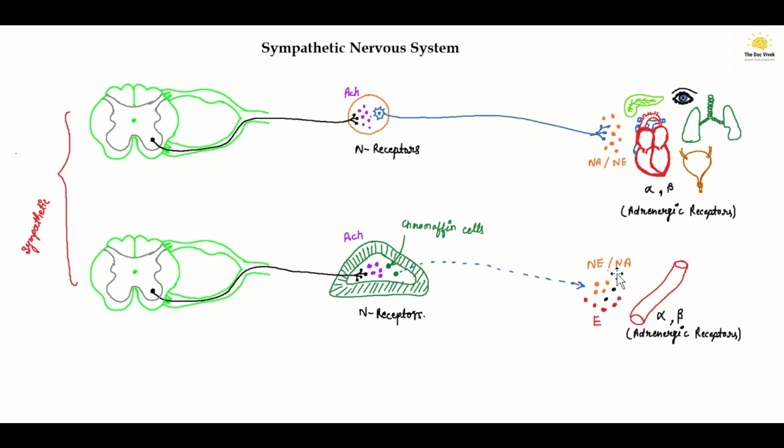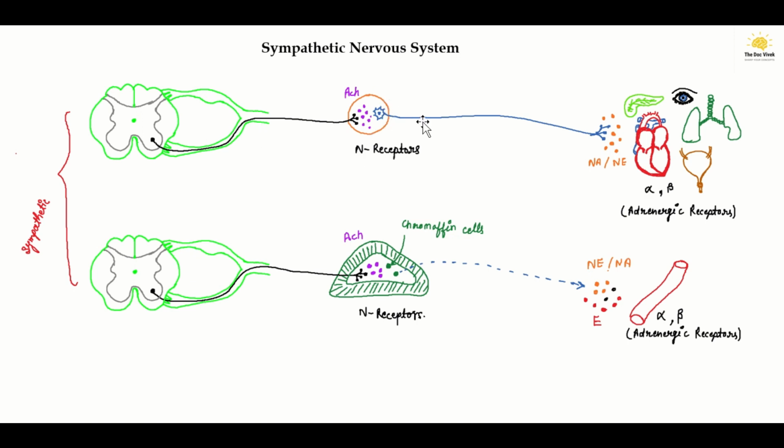Okay, and it will bind to the smooth muscles of blood vessels, maybe some endocrine glands also, and will produce their response over here. Okay, so it was about the sympathetic nervous system.